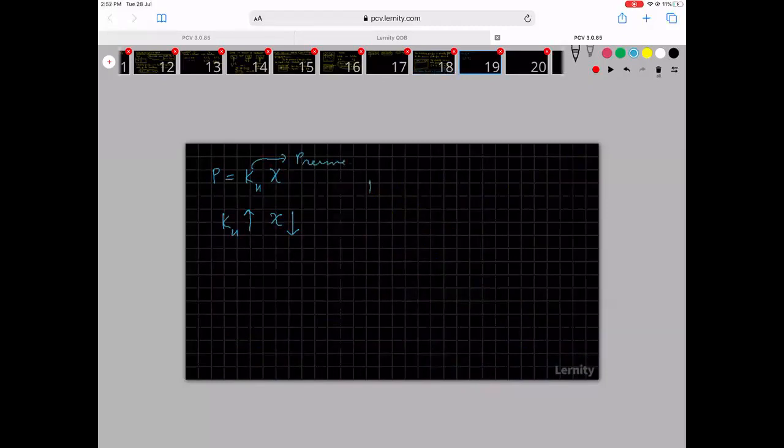So for helium, KH is 144.97 kilobar. For H2, it is 69.16. For O2, it is 34.86.